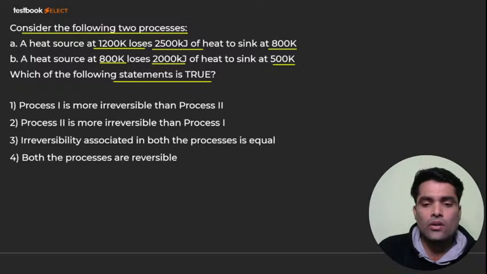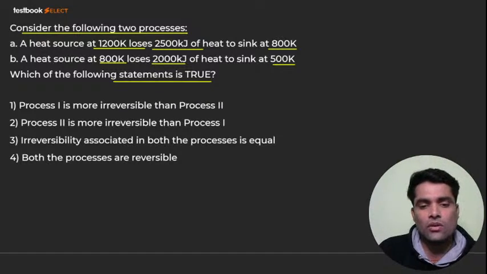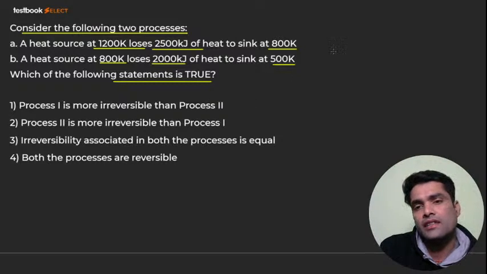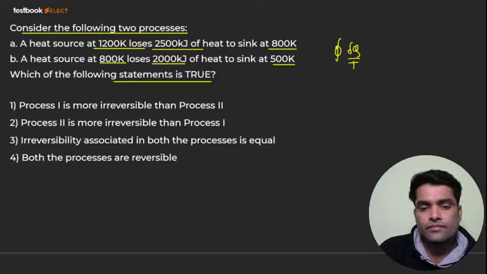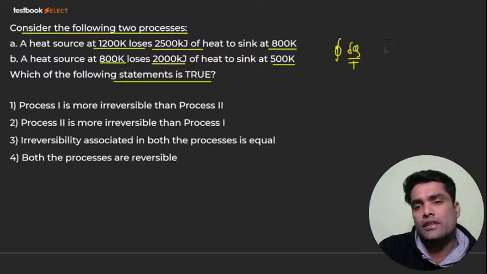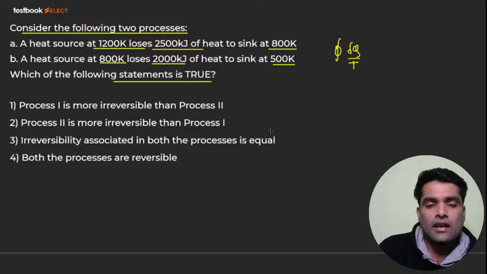I already told you that this kind of numerical is solved by the Clausius inequality. किससे solve होंगे बच्चा? Clausius inequality से solve होंगे. So we'll try to solve it from Clausius inequality, that is cyclic integration dQ by T करेंगे. And जिसका भी ज्यादा आ जाएगा ये dQ by T, after doing this, जिसका भी ज्यादा आएगा, we'll say that that process is more irreversible. Now, if I talk about the case A,